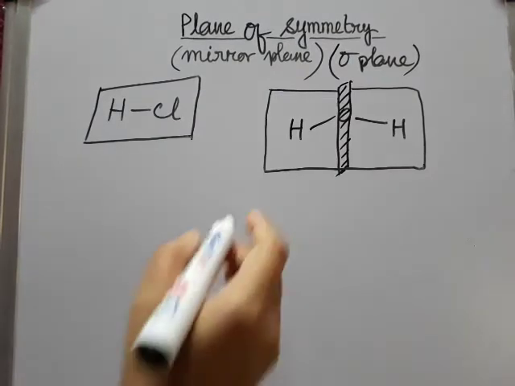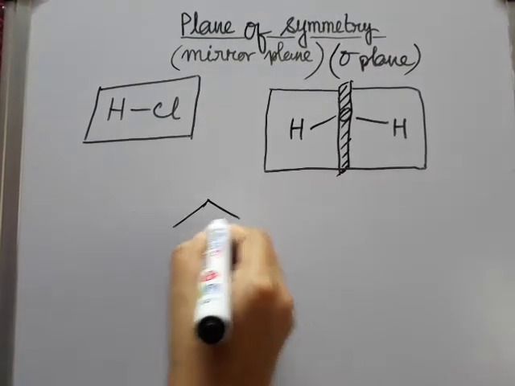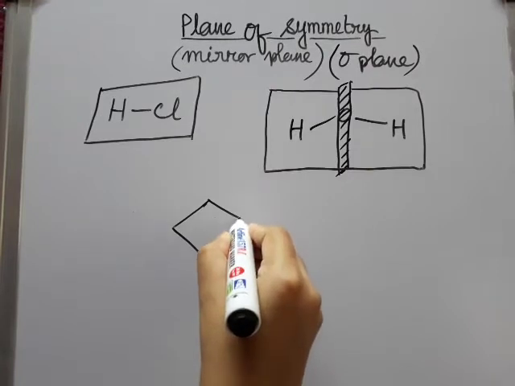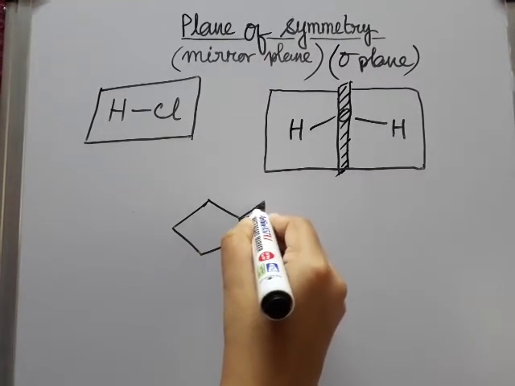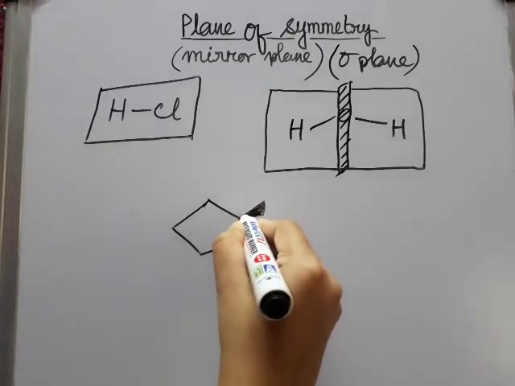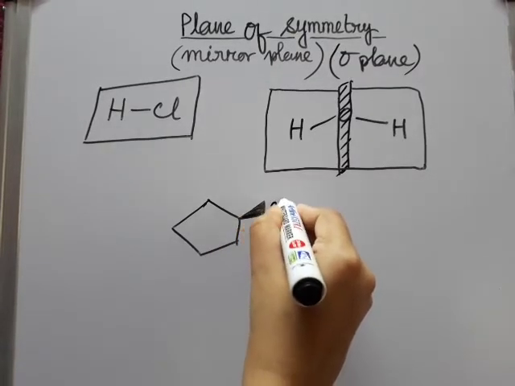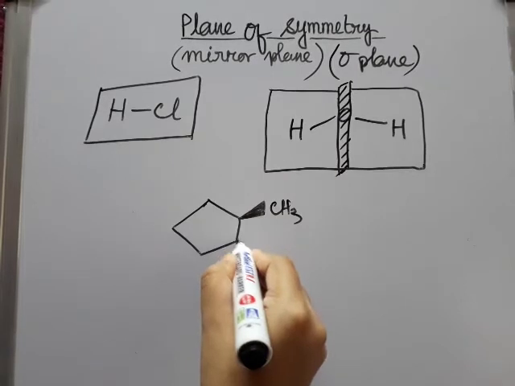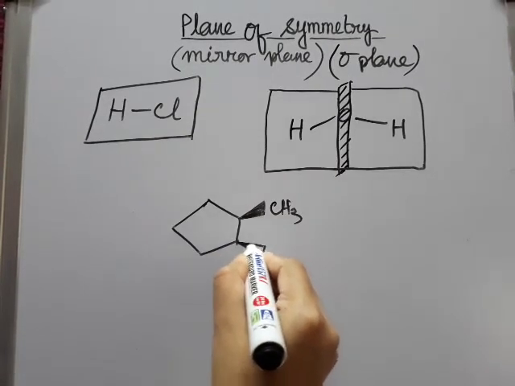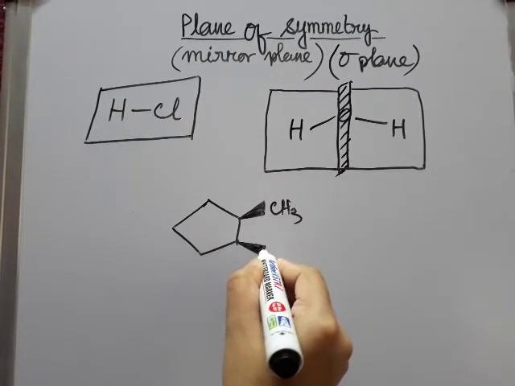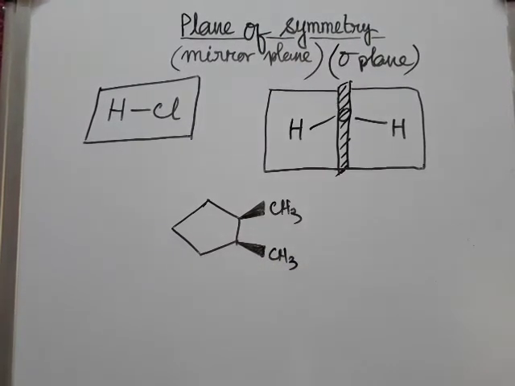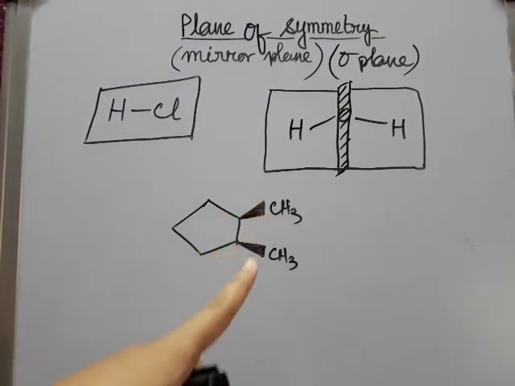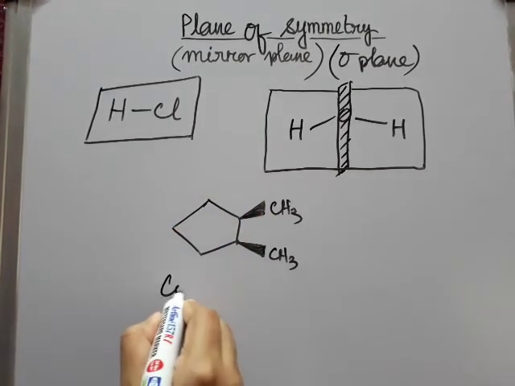Now another example, suppose this one. This is a bold line. Bold line means above the plane, normal line means on the plane, and dotted line means below the plane. So here you can see both substituents are above the plane. So this is a cis compound.